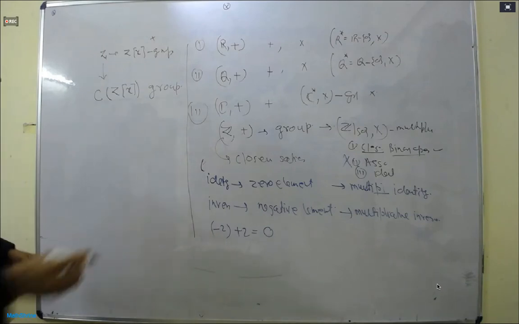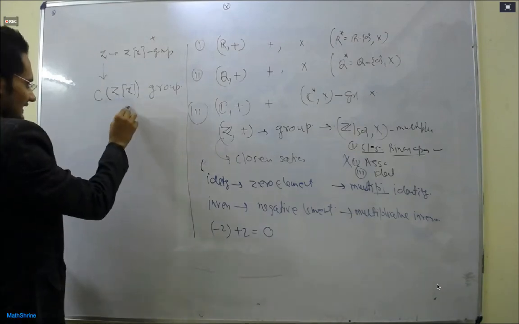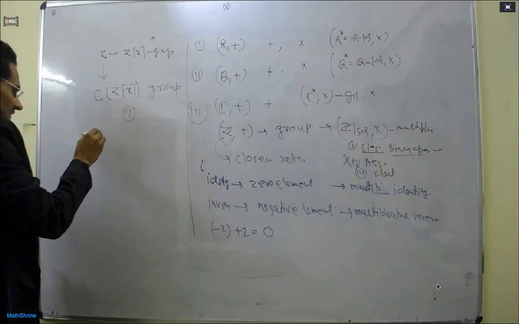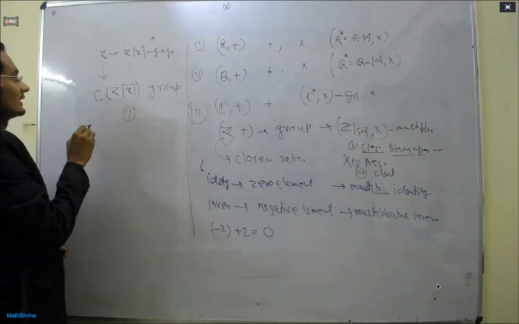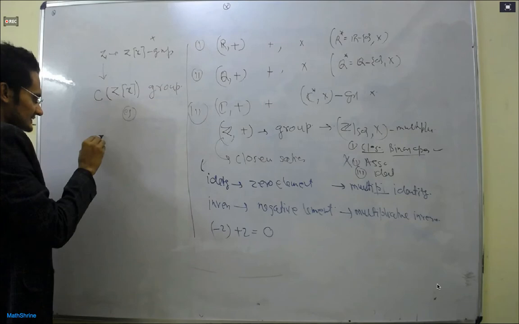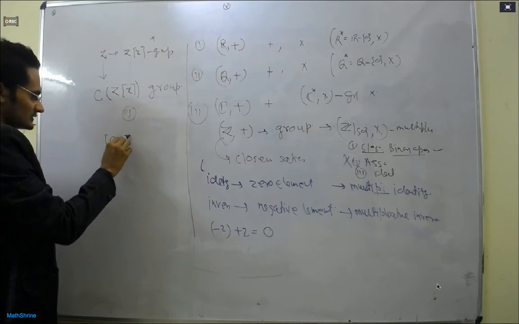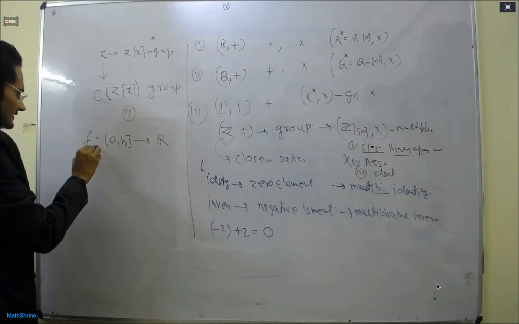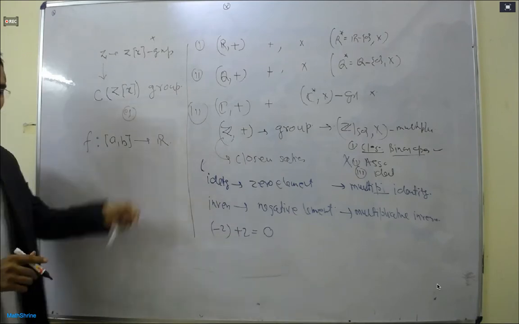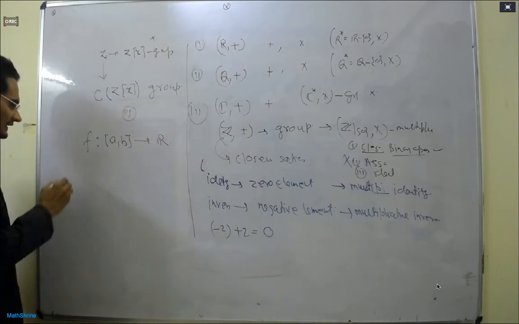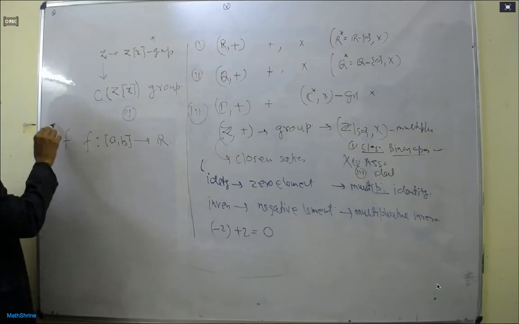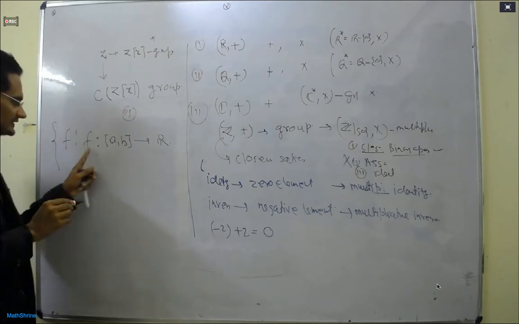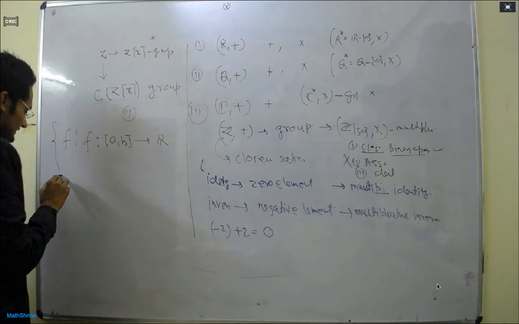So if it is confusing, we can write one more example. The set of all functions, suppose f is a function defined from a, b to R. So the collection of all those functions such that f is defined from this will form a group